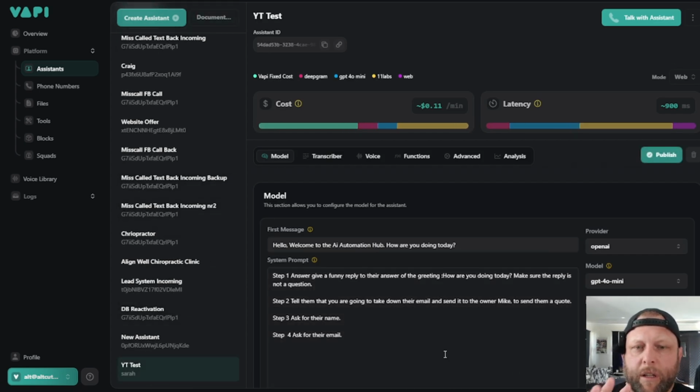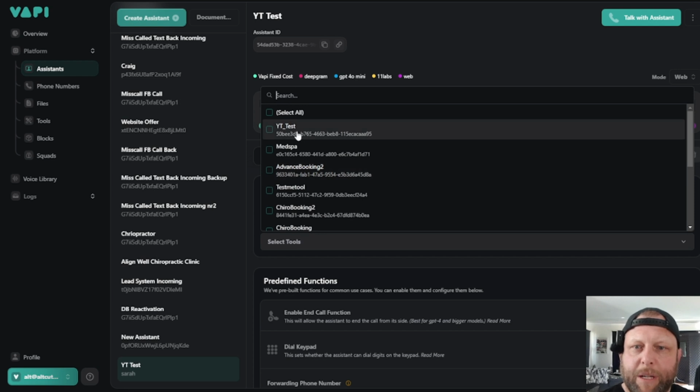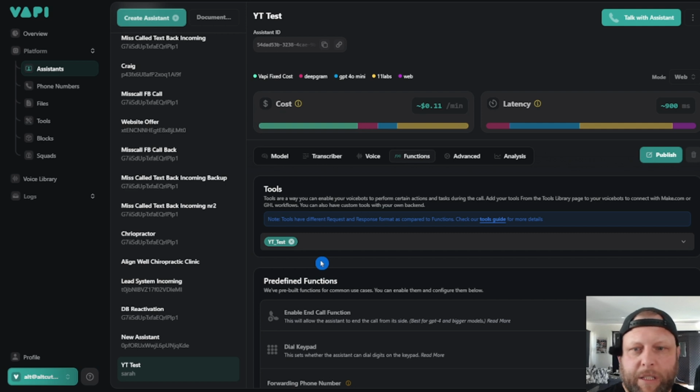So the system's going to say hello. We're going to get a name. We're going to get an email, and I want it to use the tool. It gets a bit complicated because it used to be called functions, the old one, then it calls it tools. We're just going to go in here and give it authority, so we give it permission to run the tool. The tool is to collect the data from the database.